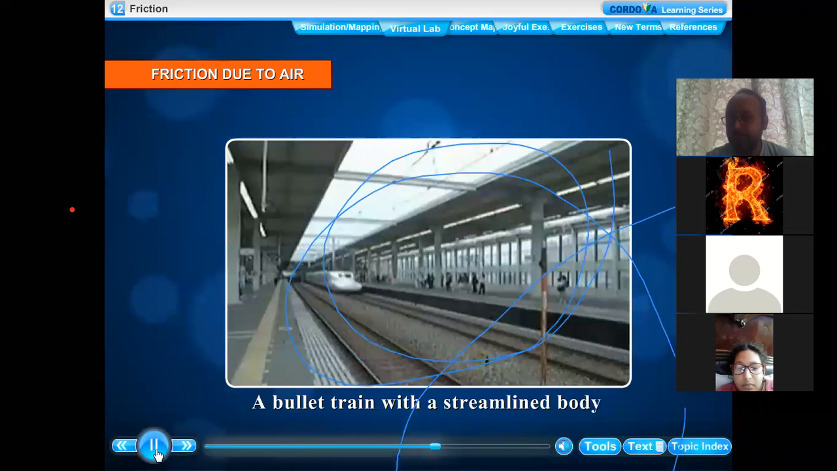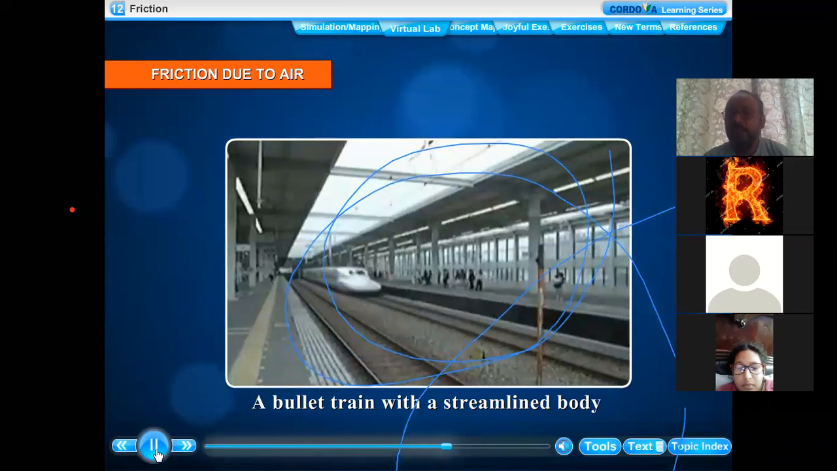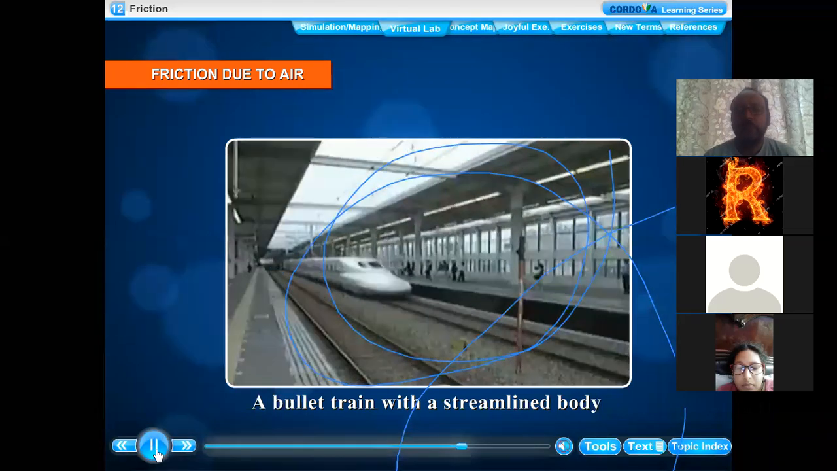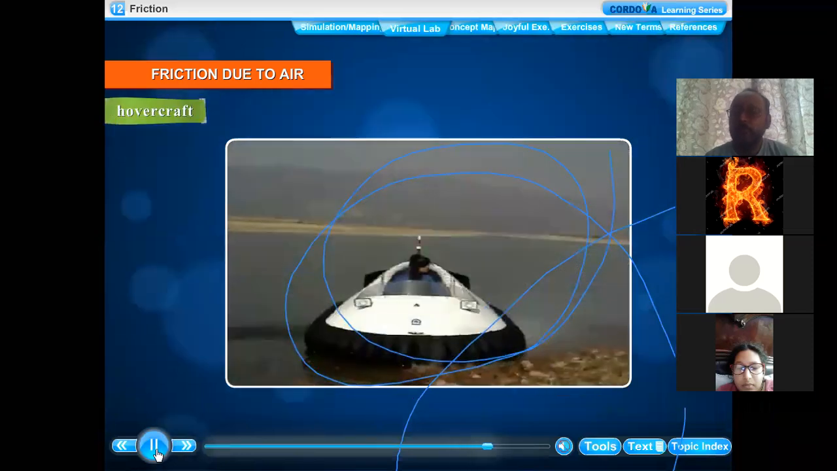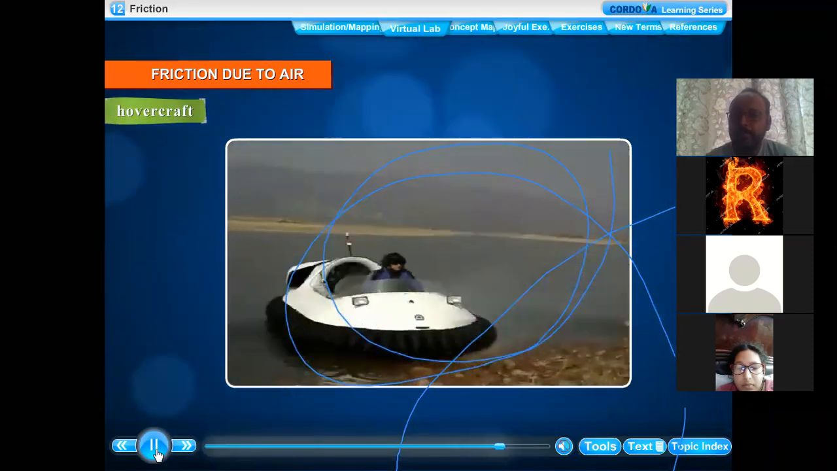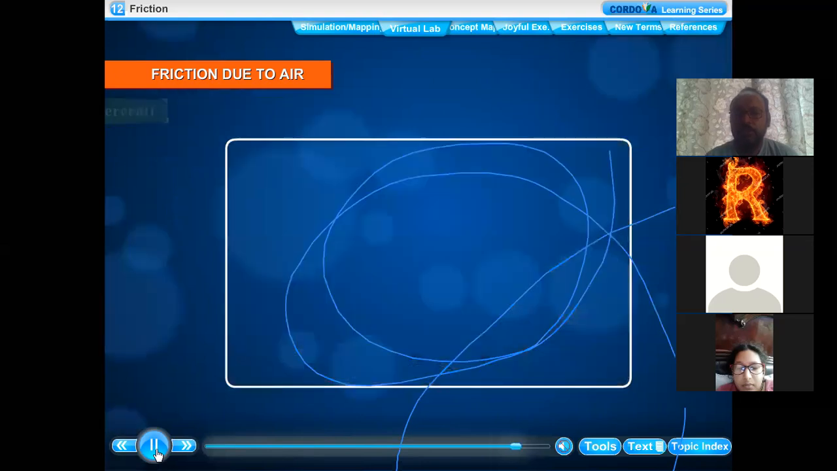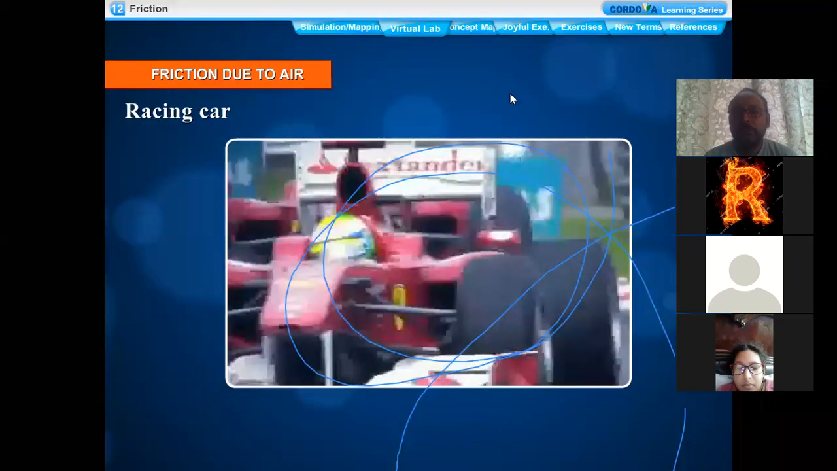And the next is the shape of the objects. That's why they are provided with a streamlined shape so that it helps them to move smoothly in the air as well as in water. So this is the reason, right? So that was the topic I would like to discuss with you.